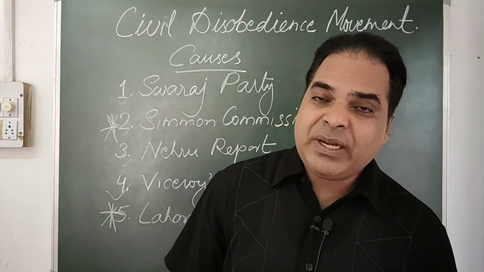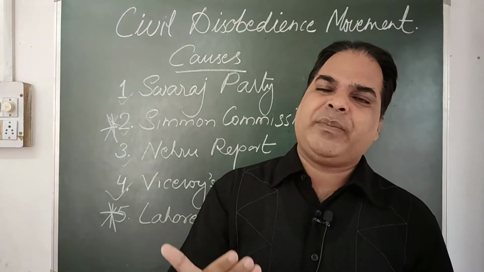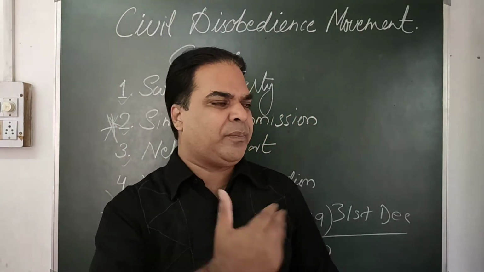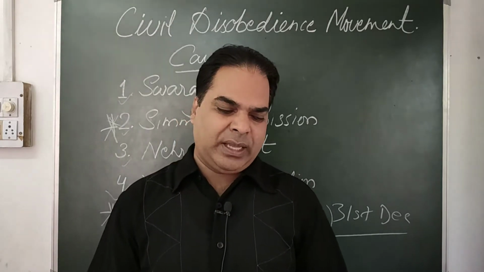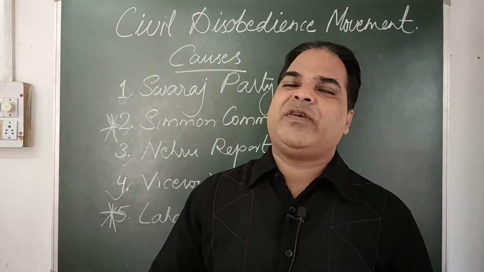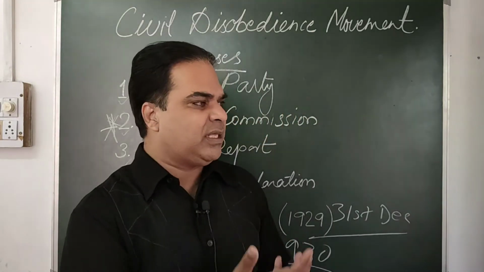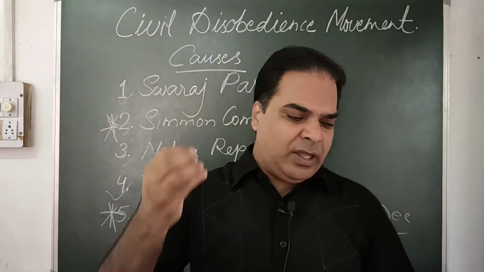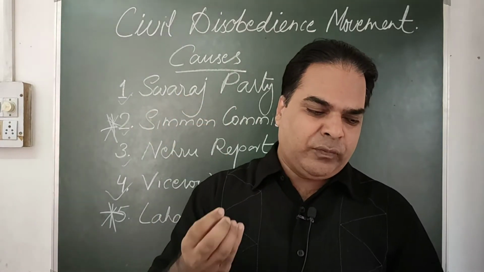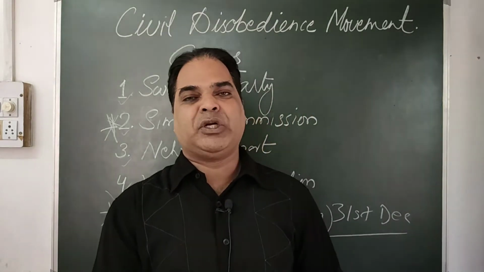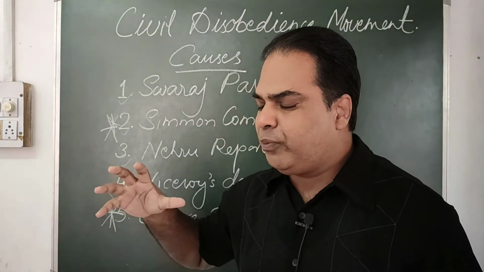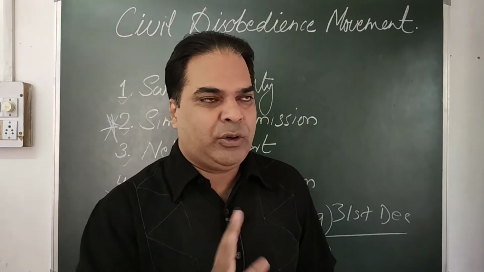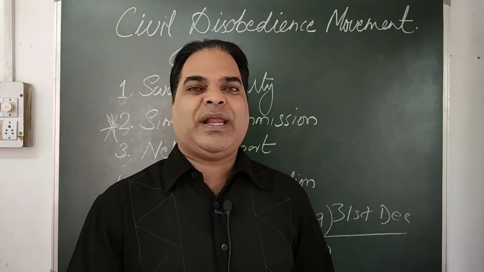Number three, permit picketing. That means they will permit peaceful picketing of liquor shops, without any harm. If you are picketing any liquor shops, we don't have any problem. And number four, to restore all the confiscated properties of the Satyagrahis. Those properties confiscated by the government will be returned. And number five, they will permit free collection and manufacture of salt by people near the sea coast. Those living near the sea shores will be allowed to prepare salt of their own. They don't have to buy. So these were agreed by the government.